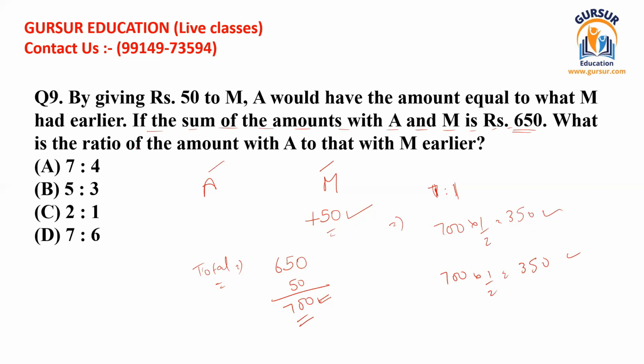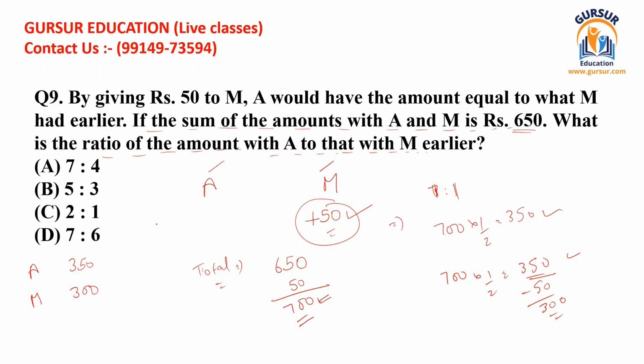Now the question is asking what is the ratio of the amount with A to that with M earlier. Okay, so this 350 amount M has got because he has been given extra 50 rupees. But if this were not given to him, then certainly he would be having only 300 rupees. So initially A had 350 rupees and M had 300 rupees only.